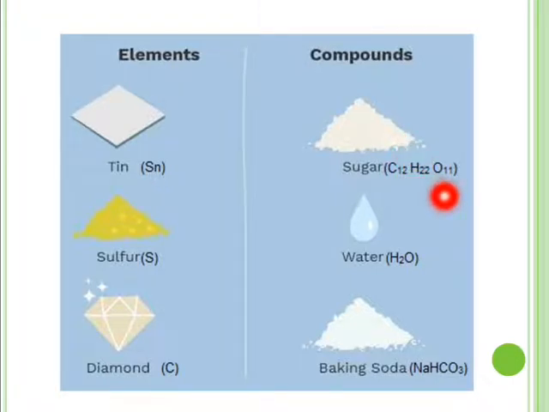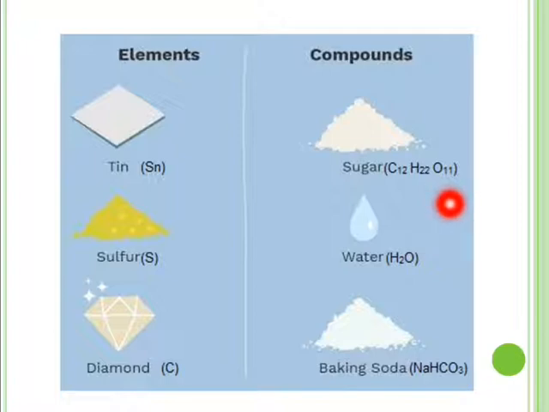C12H22O11. C, H and O. What are these? These are elements. And what are elements? These are the pure substances. And a compound is also made up of two or more elements. Like here, this sugar is made up of more than two elements. It is made up of carbon, hydrogen and oxygen.